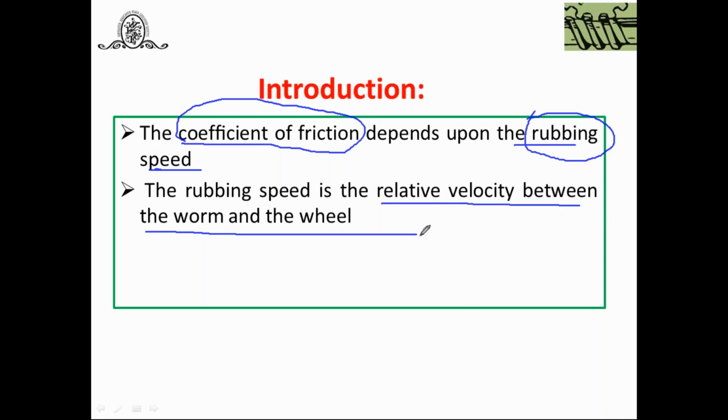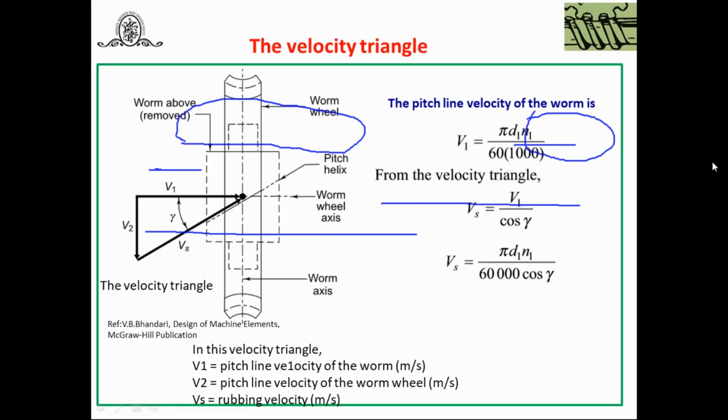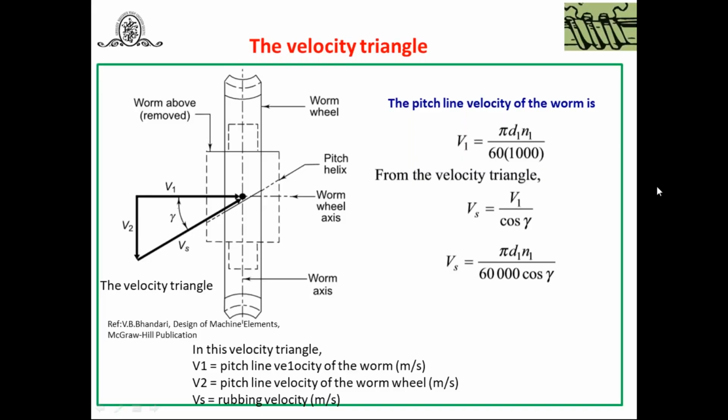And how do we find it? Because in this case, along with rolling motion, there is a sliding motion, a combination of rolling and sliding. Look at this figure. This gear is the worm, and this gear is the worm wheel.